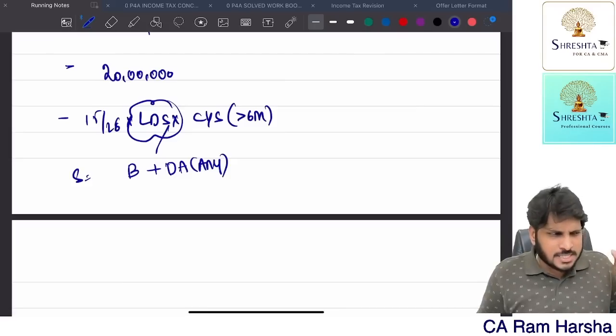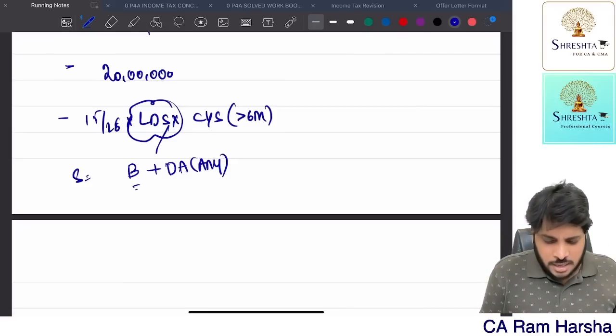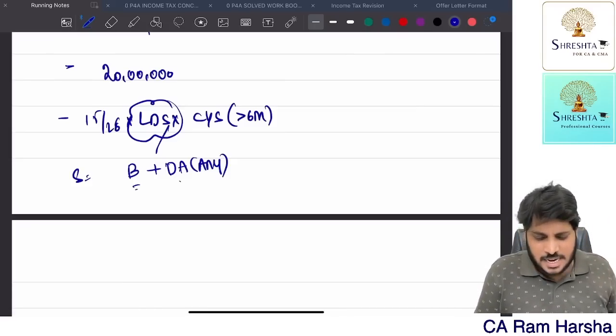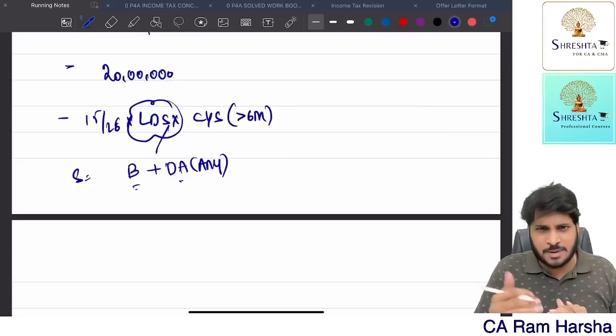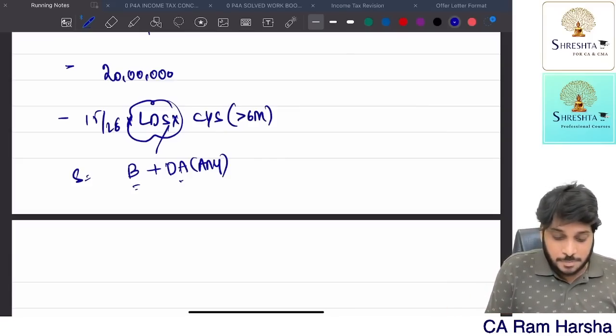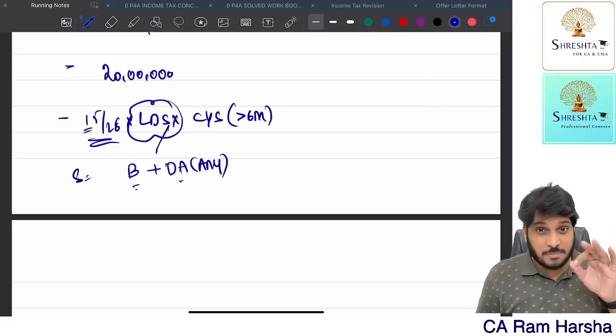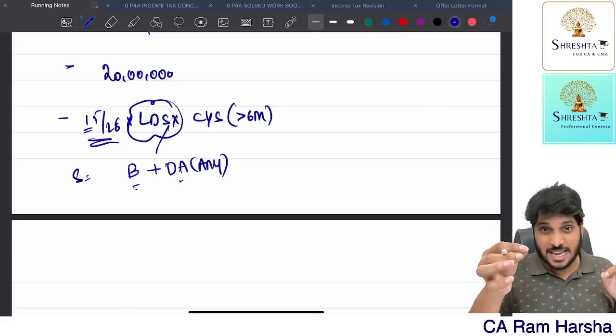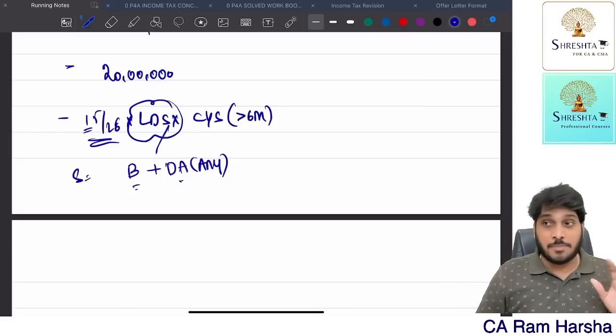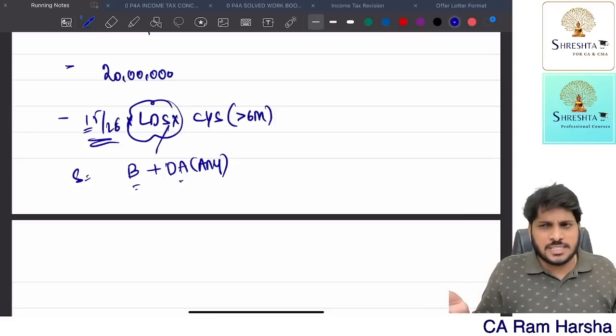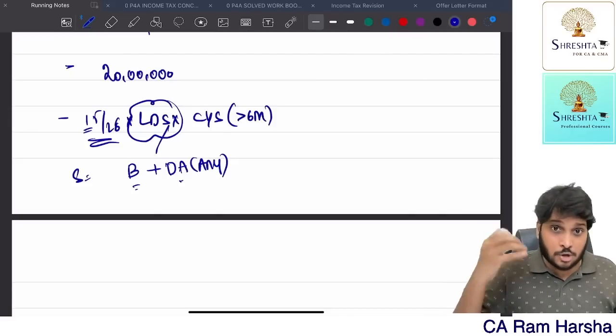So take the last drawn monthly basic salary, plus dearness elements. Now multiply with 15 by 26, into basic plus DA of that last month. Multiply by how many years he completed, and if he completed more than 6 months in any other year, you take that also as a full year.